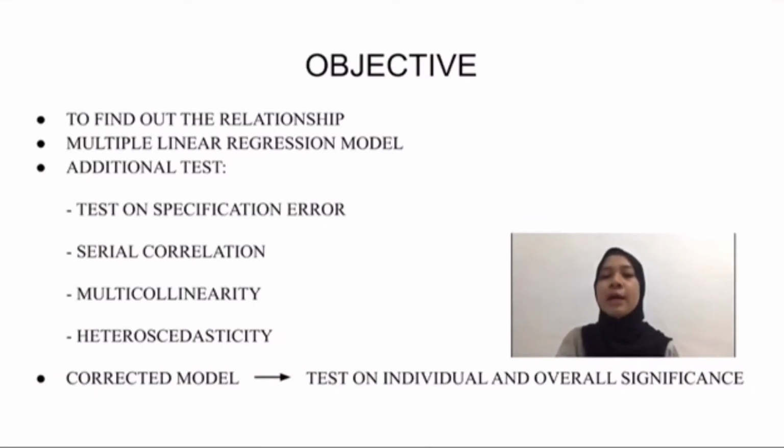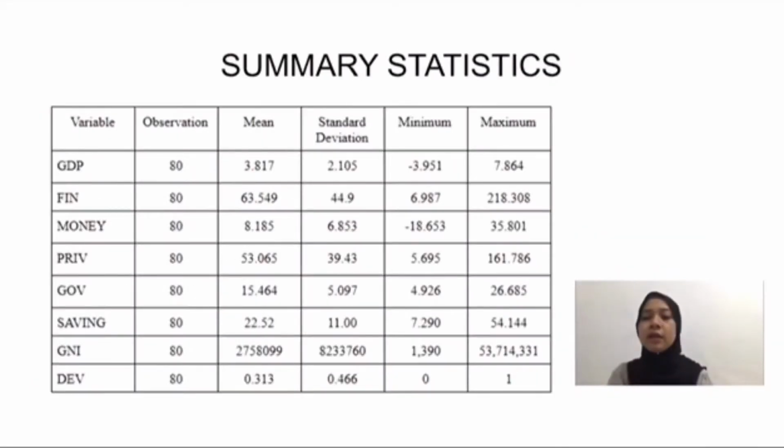1711152. I'm going to present the objective of this study. First, the main objective is to find out the relationship between financial development and economic growth in 80 countries all over the world in the year of 2018. For summary statistics, the data on mean and standard deviation were obtained from the e-views, and the data for the minimum and maximum were obtained from Excel.